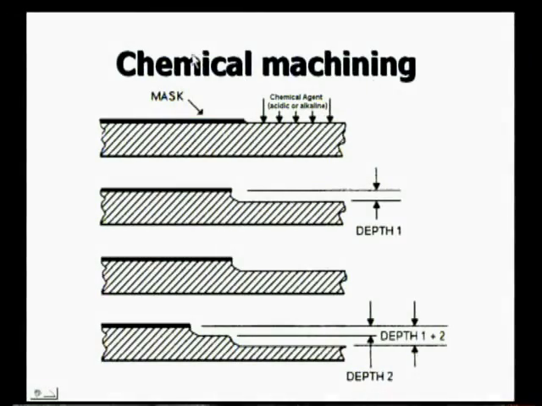Okay. Right. Thank you. And this is how the chemical machining takes place. In chemical machining we get chemical milling as well as chemical grinding.